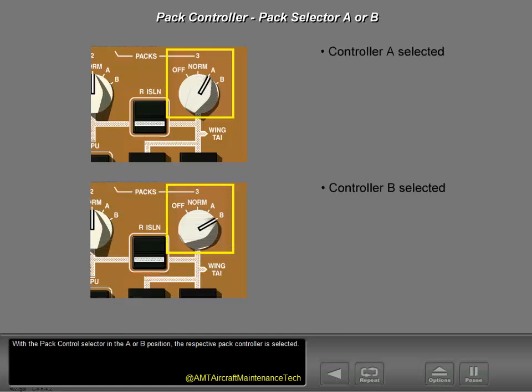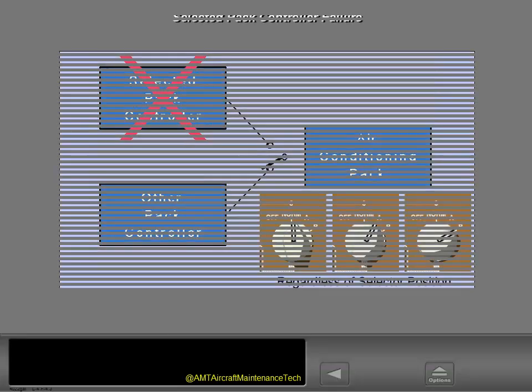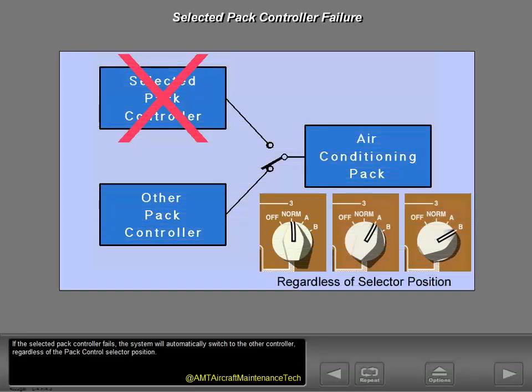With the pack control selector in the A or B position, the respective pack controller is selected. If the selected pack controller fails, the system will automatically switch to the other controller, regardless of the pack control selector position.